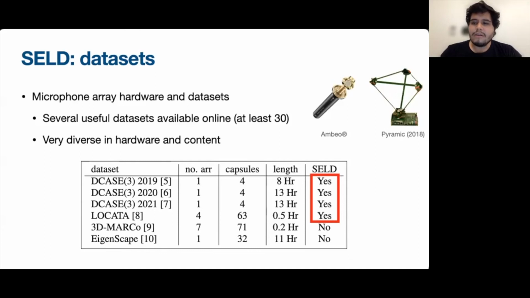But we also included the LOCATA, 3D-MARCo, and Eigenscape datasets, some of which don't even have annotations, but are collected with a more diverse set of microphone array hardware. If aggregated, these datasets combined would give about 50 hours total of useful data for sound event localization and detection.